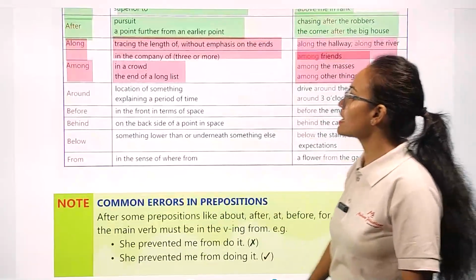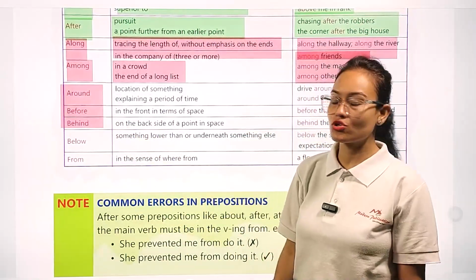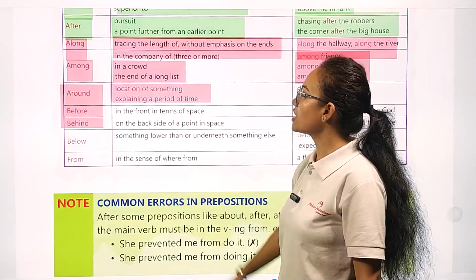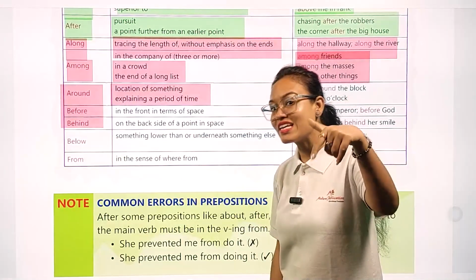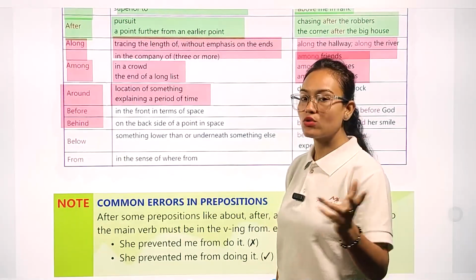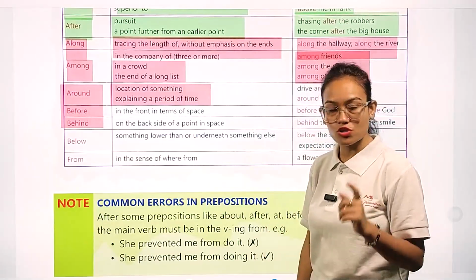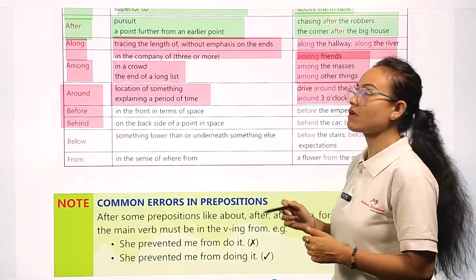Now the next ones are around, before, behind. Around we use for the location of something, or explaining a period of time. Around is used when we know the location but not the exact location, but we know the nearby areas. So here, my dear student, we use around. Example, you can see drive around the block, around 3 o'clock.